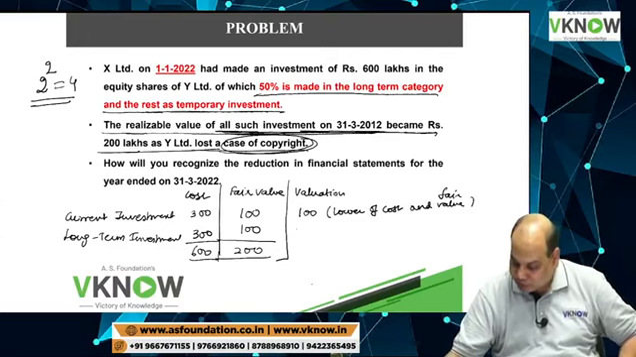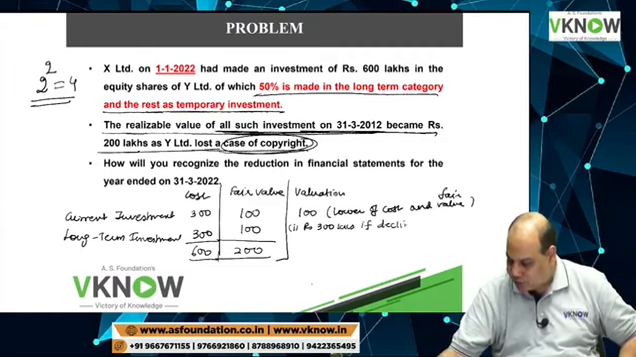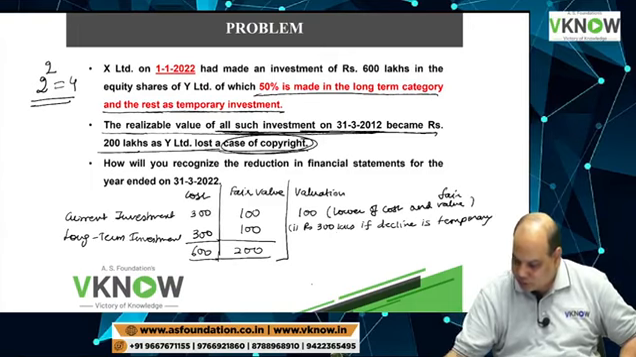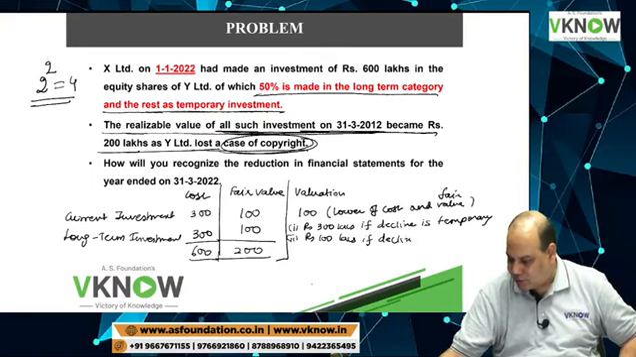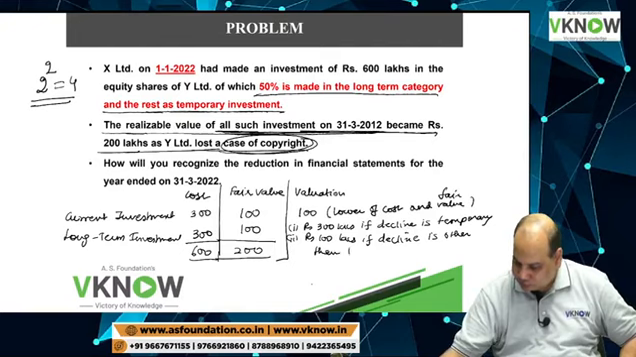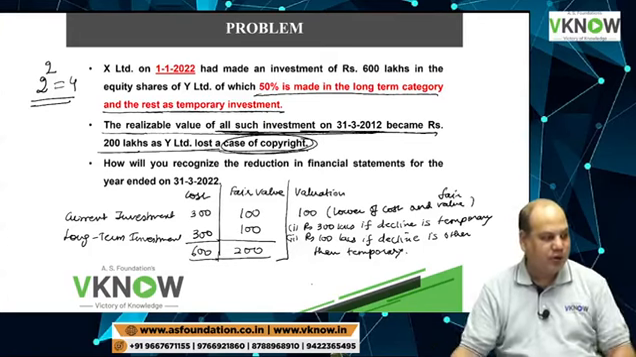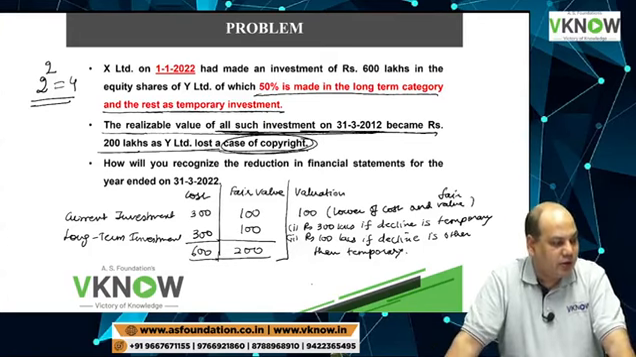What about long term investment? Here we will have two answers. One, rupees 300 lakhs if the decline is temporary, and rupees 100 lakh if the decline is other than temporary.